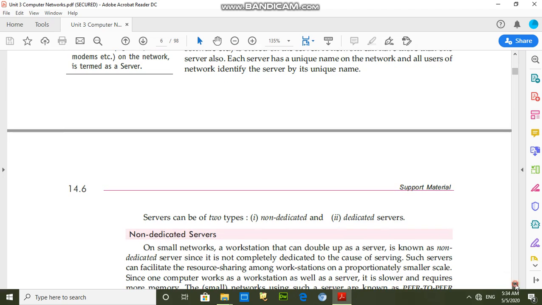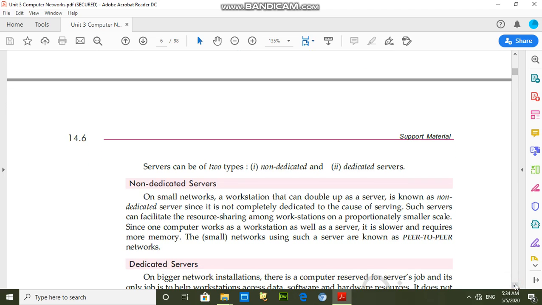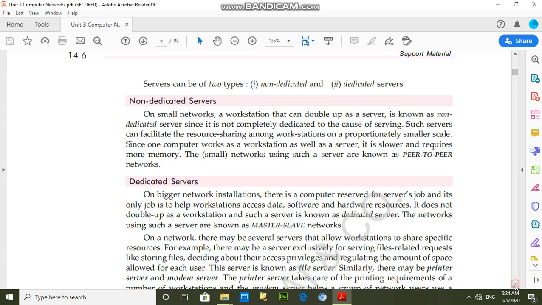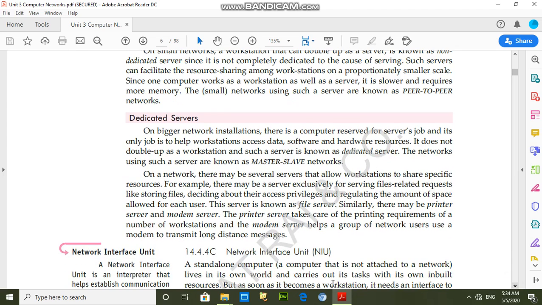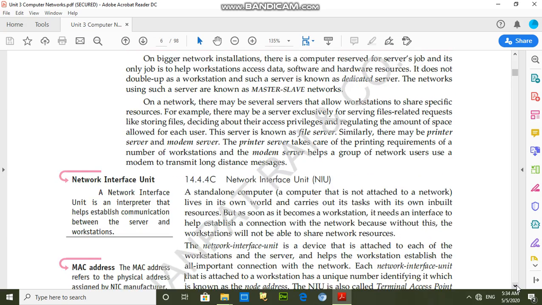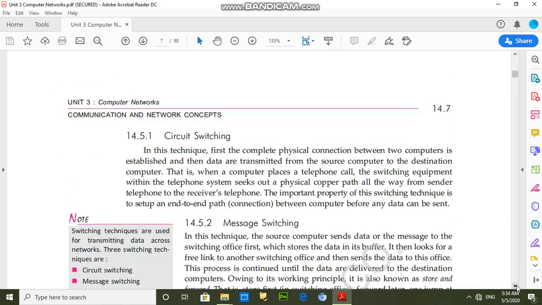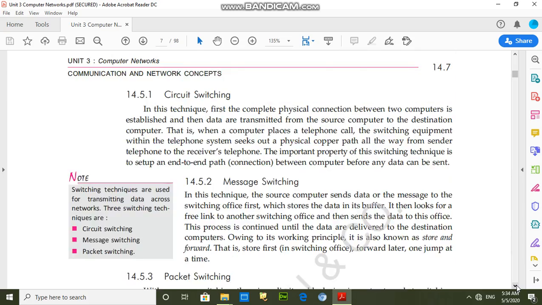In some cases that server works like a client, and in some cases it also works like a server. So this type of server is known as a non-dedicated server. For example, I am explaining the dedicated server and the non-dedicated server.